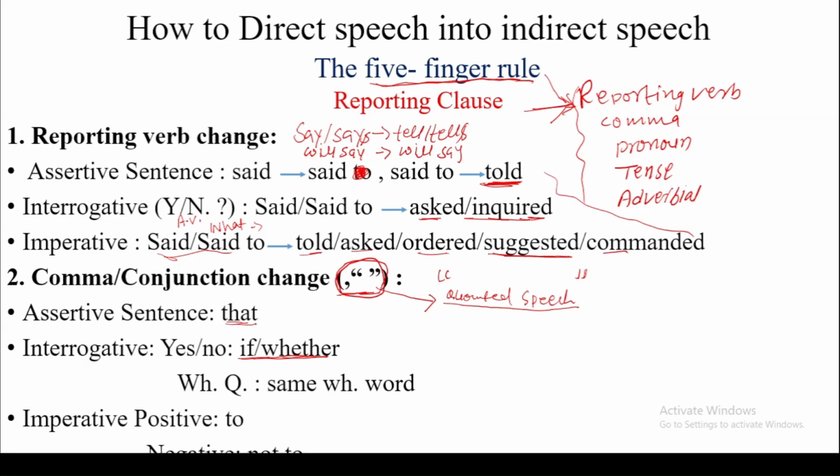If the quoted speech is a WH question, we use the same WH word to replace the comma. Similarly, if the quoted speech is a positive imperative sentence, we use to to replace the comma, and if it is a negative imperative sentence, we use not to to replace the comma. So keep these two changes in your mind.